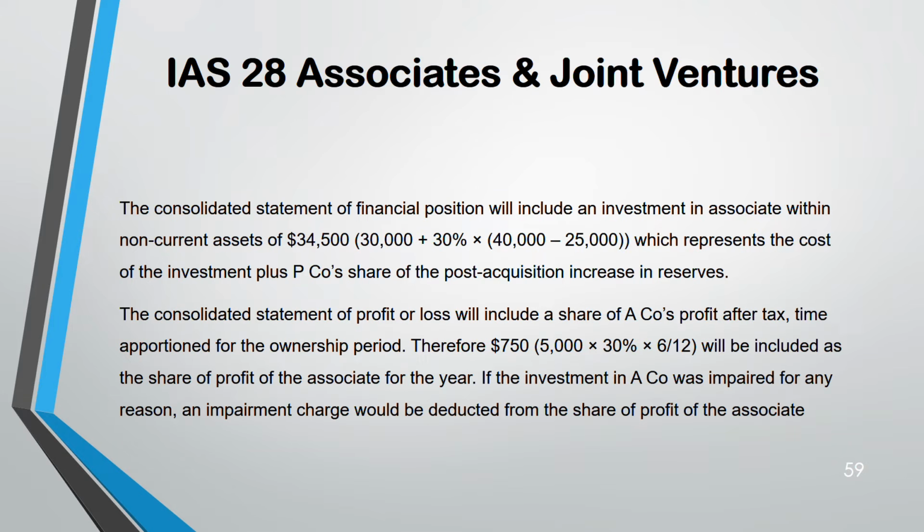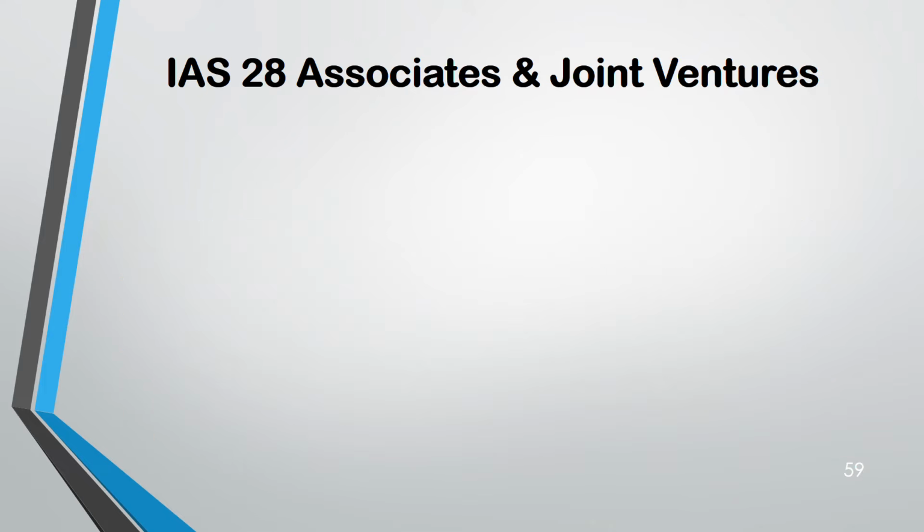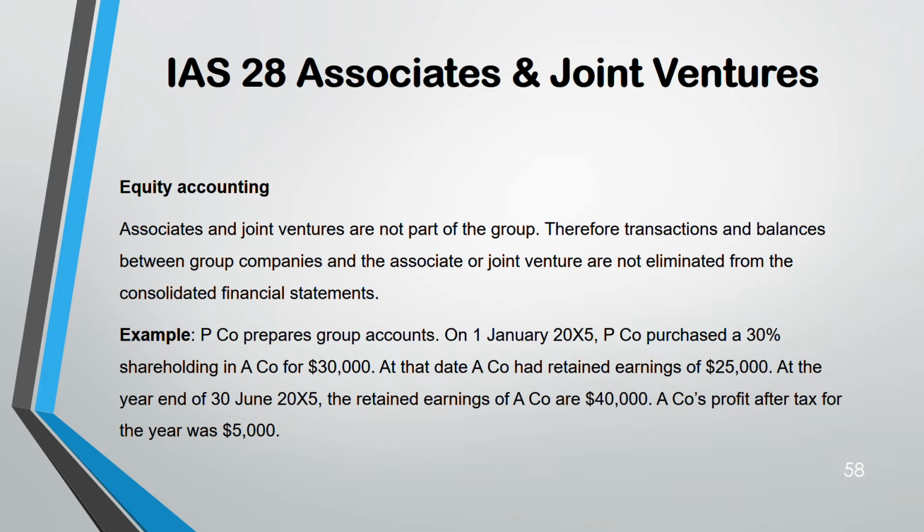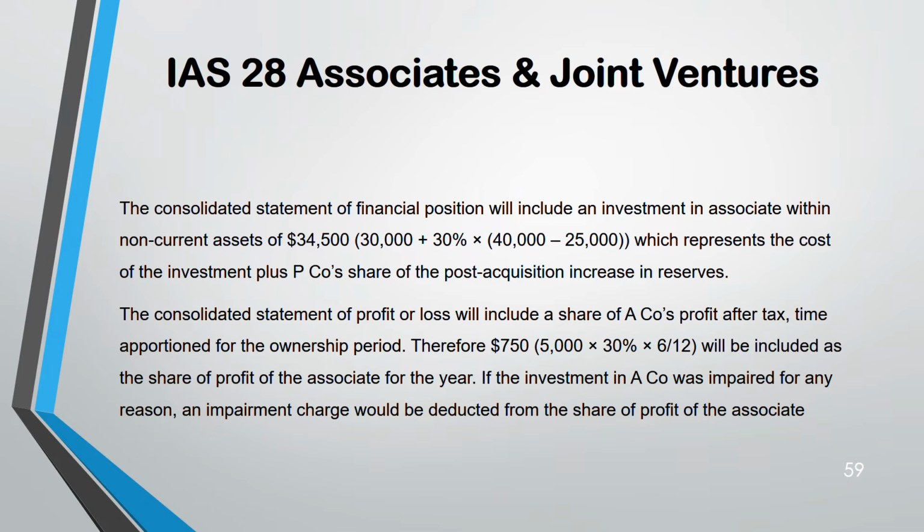Next, in the profit and loss, you will only take the percentage of their profit. But remember one thing, they are only there for 6 months. On 1st of Jan they purchased. Year end is 30th June. So only for 6 months you have to take the profit. In the statement of financial position, you don't take 6 months. Profit and loss, yes. So 6 months of 30% of 5,000 profit after tax they have given you. So 750. This is the share of profit of the associate.